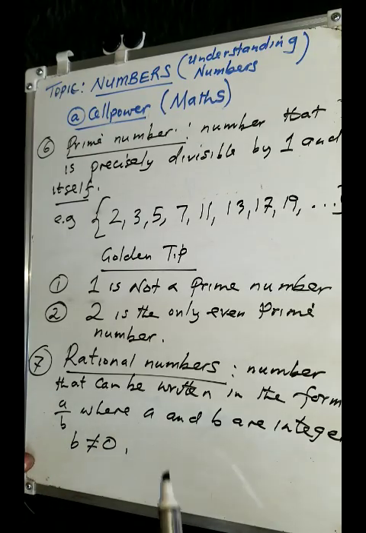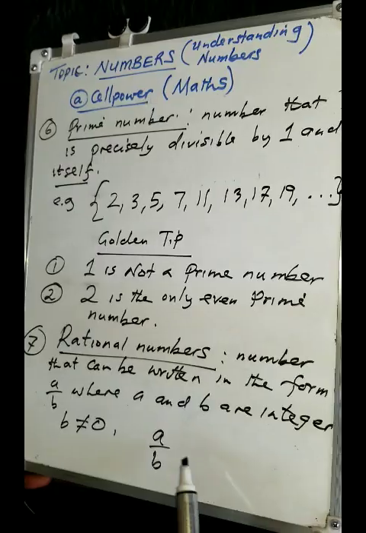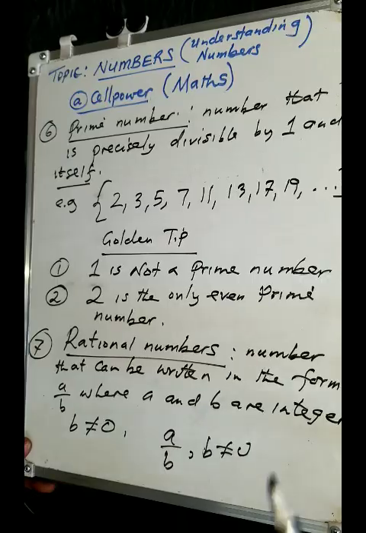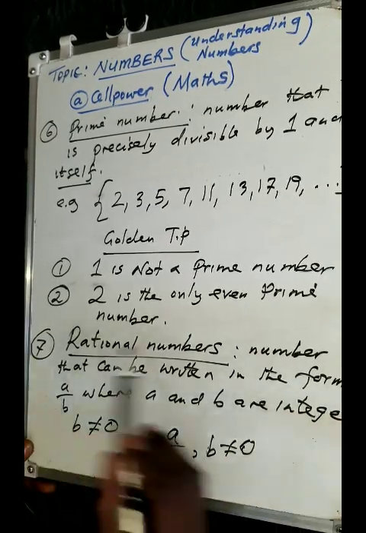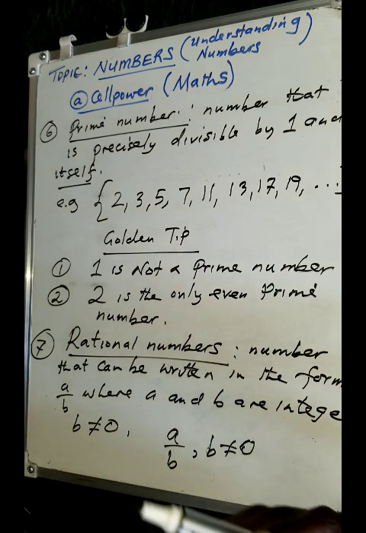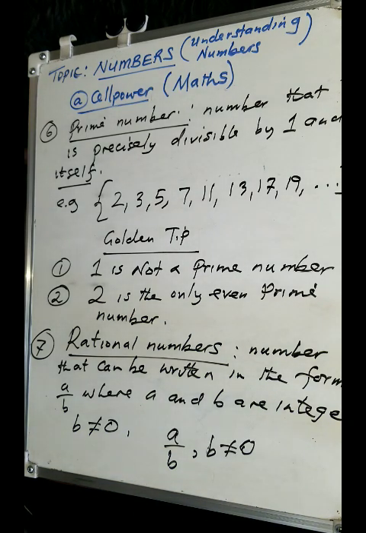The one at the bottom, the b there, should not be equal to 0. Otherwise it would not qualify to be called a rational number. In other words, rational numbers are numbers you can express as fractions. That is what we call rational numbers.